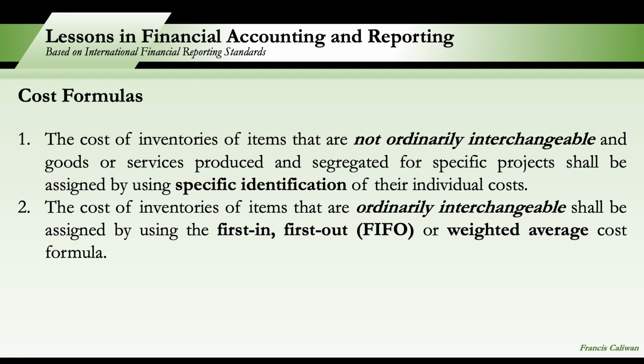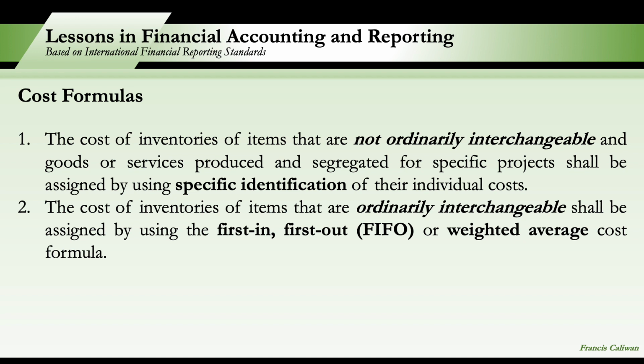So only the 301 will be reported in the cost of sales. The other 9 rooms will be reported as ending inventory. So specifically, we can identify which among the goods was sold and which among the goods remained unsold.